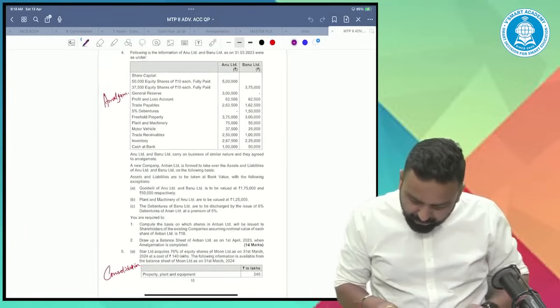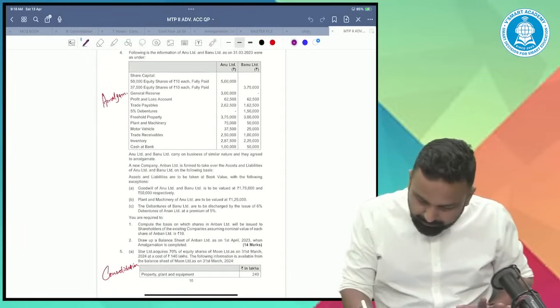Okay, they have given the third method which I haven't discussed yet. Don't worry. In the RTP, I have to check.